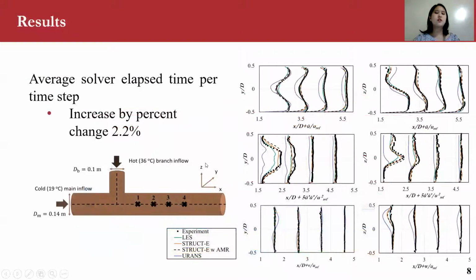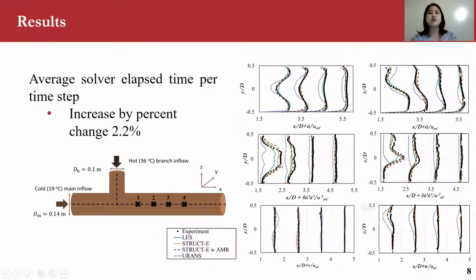Our results: because we are really interested in computational cost, we don't want to incorporate something that would be extremely cost heavy. We found that between automatic mesh refinement and STRUCT-epsilon without automatic mesh refinement, there was only an increase in solver elapsed time per time step of around 2.2%, which is a very minimal change.